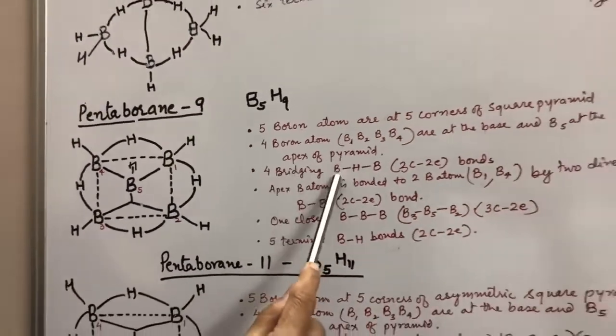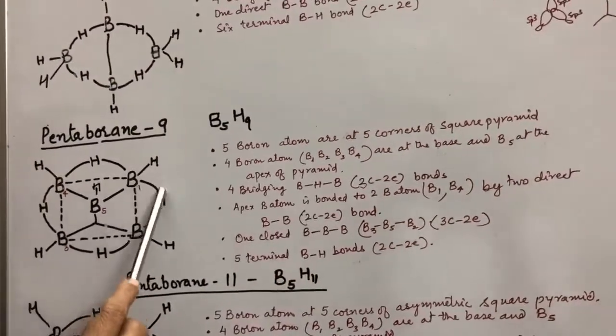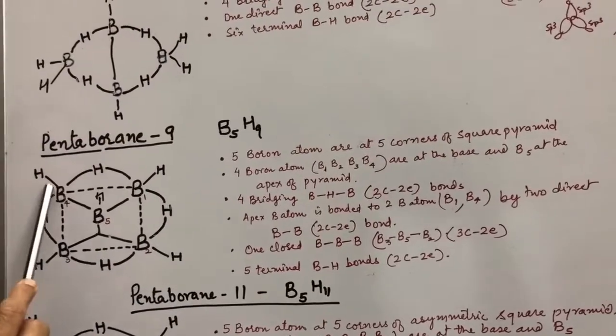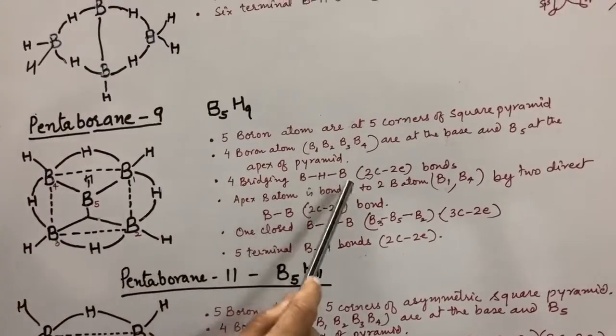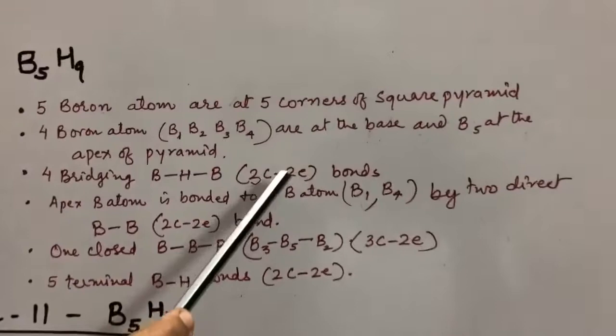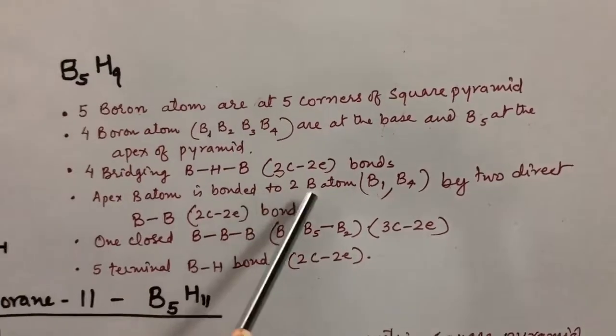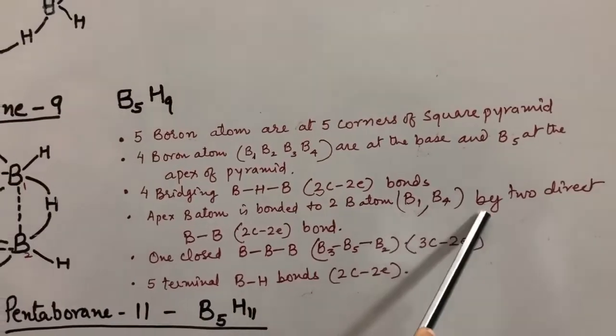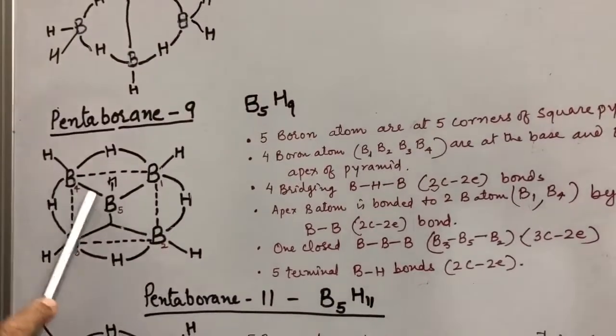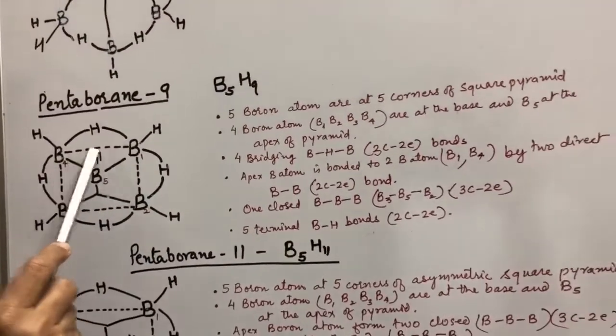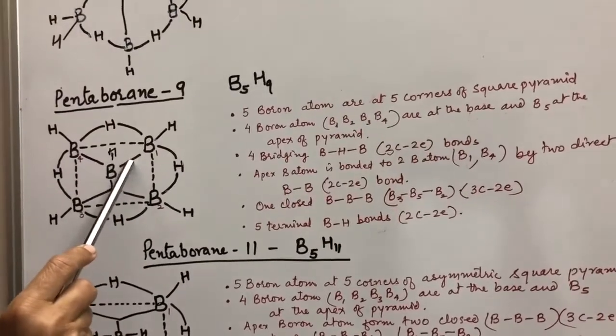4 bridging BHB bonds, this 1, 2, 3, 4. These 4 bridging bonds are present, which are 3-centered 2 electron bonds. Apex boron atom is bonded to 2 boron atoms, B1 and B4. These are 2 direct bonds, which are 2-centered 2 electron bonds.